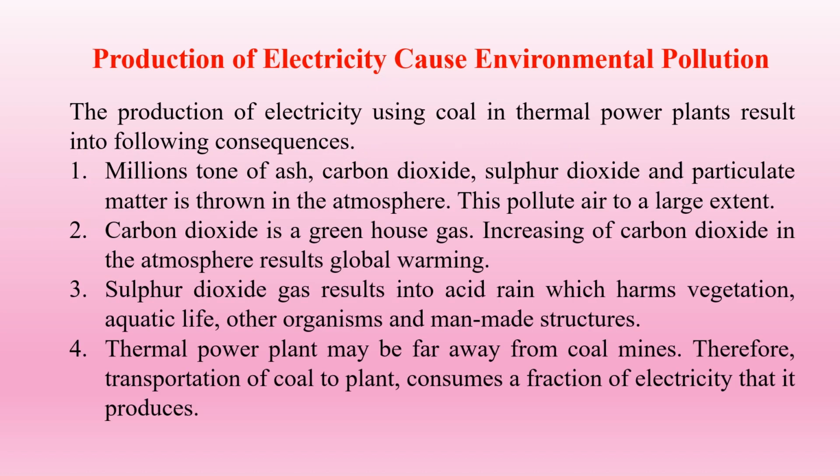Production of electricity cause environmental pollution. The production of electricity using coal in thermal power plants result into following consequences. Number 1, millions ton of ash, carbon dioxide, sulfur dioxide and particulate matter is thrown in the atmosphere. This pollute air to a large extent. Number 2, carbon dioxide is a greenhouse gas. Increasing of carbon dioxide in the atmosphere results global warming. Number 3, sulfur dioxide gas result into acid rain which harms vegetation, aquatic life, other organisms and man-made structures.